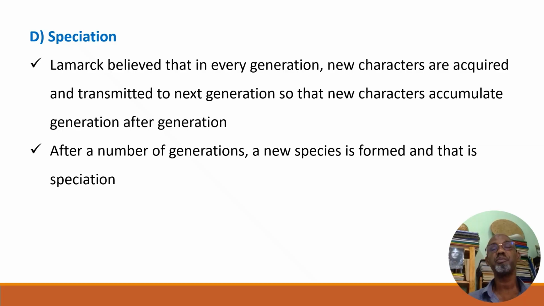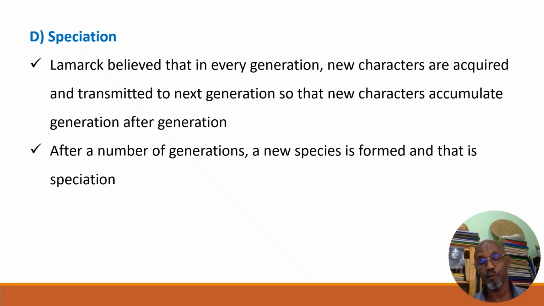The fourth point is speciation. Yes, speciation, formation of new species. Lamarck believed that in every generation, new characters are acquired and transmitted to the next generation, so that new characters accumulate generation after generation. After a number of generations, a new species formed, and that is speciation.